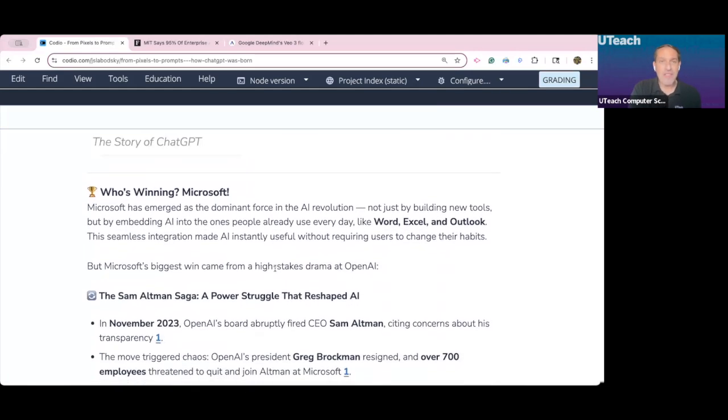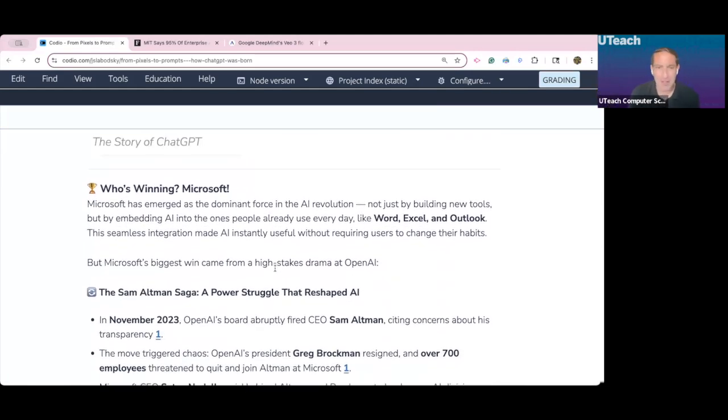All right. So if 95% of the people are failing, who's winning? Well, I kind of told you that this is more of a Google story than a ChatGPT OpenAI story. Well, we're about to shift because in the end, the big winner is Microsoft. Yeah, that Microsoft. Windows 95 Microsoft. Blue screen of death Microsoft. Bill Gates, 1990s. How is Microsoft the winner here?